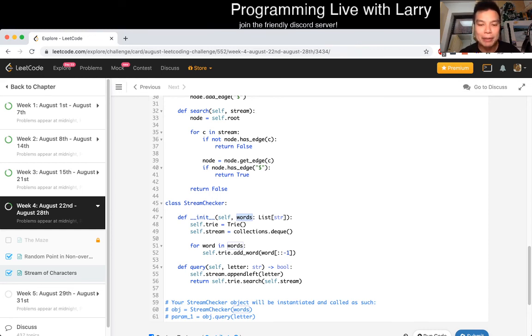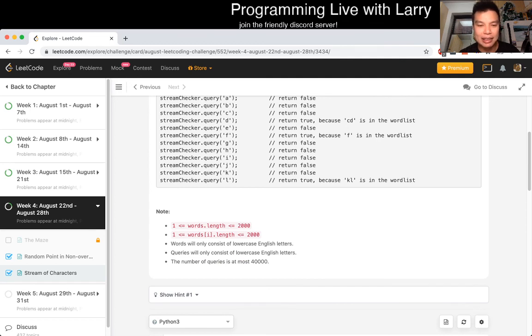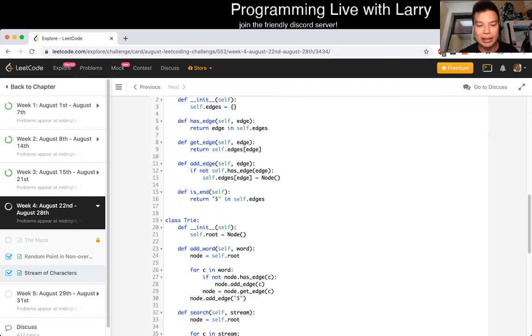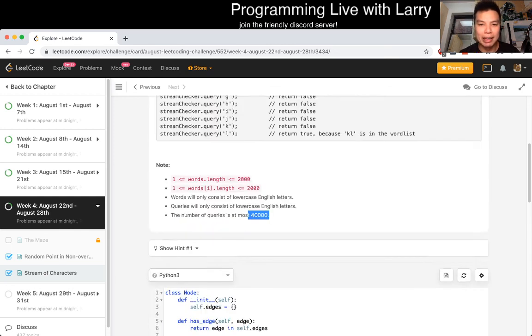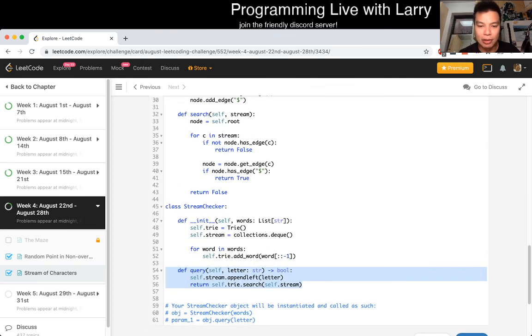For the query, technically it is linear in the size of the queries. In theory it could be 40,000 squared, because for each query it's linear, but there's early termination as a result.